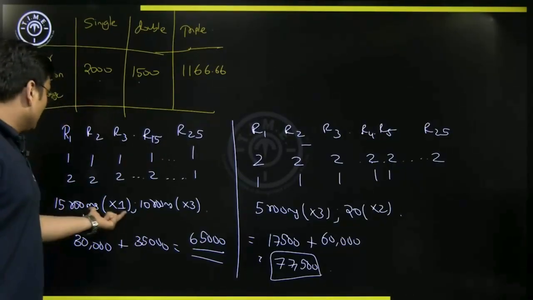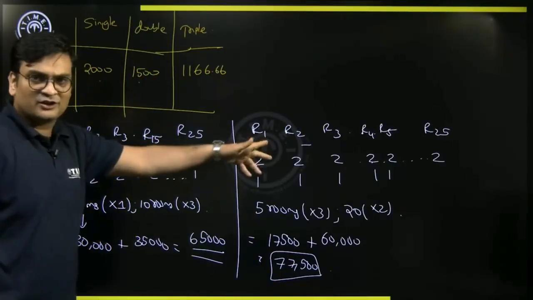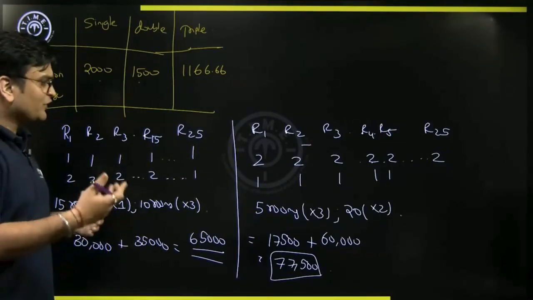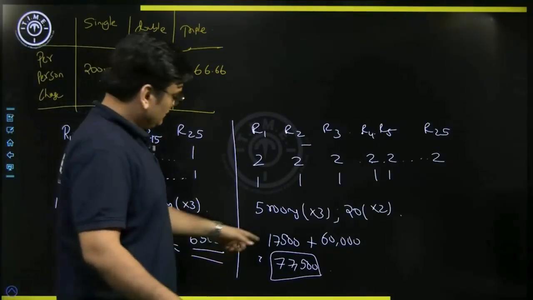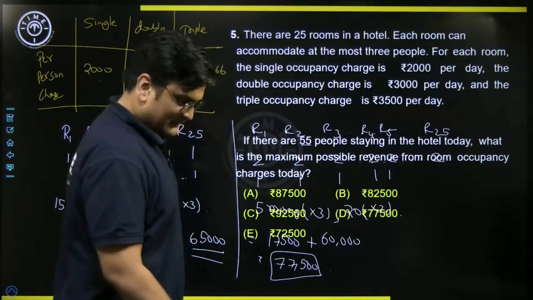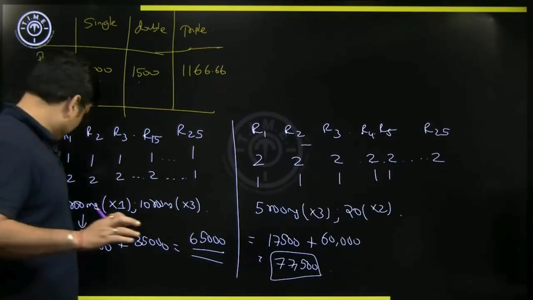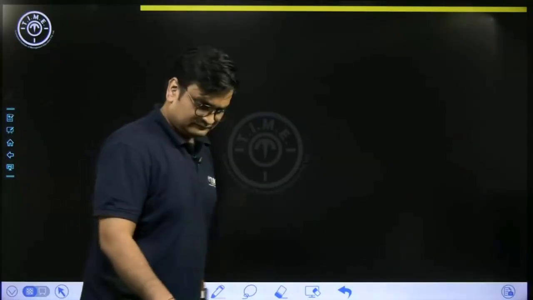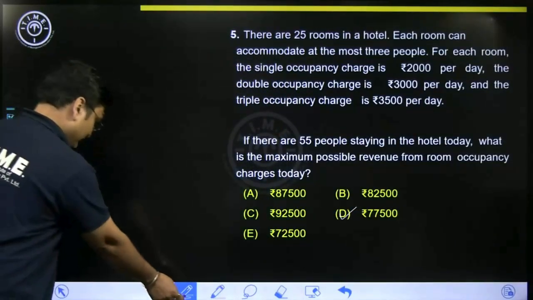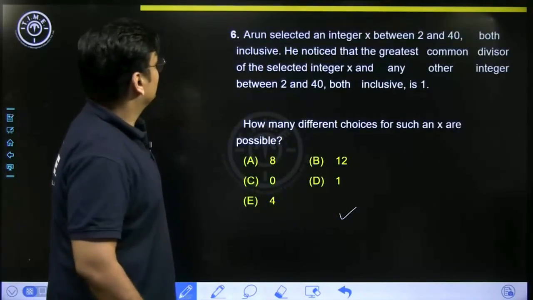Anyways, here single occupancy rooms we got only 15. There we are getting more double occupancy rooms. There are 20 double occupancy rooms that we are getting. So that will definitely give us a better overall revenue, a higher value. So this is going to be our answer, 77,500. Let's look at the options. Yeah. So once again, you can just have a look at this working. I'll clean it. So 77,500. This fourth option choice should be the answer. Sixth one.